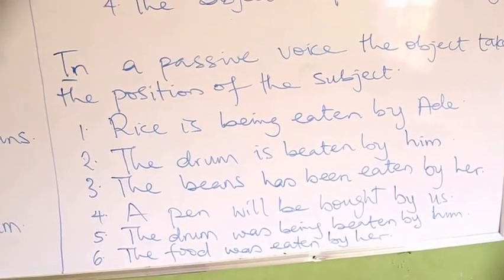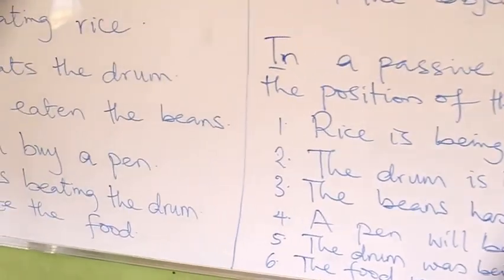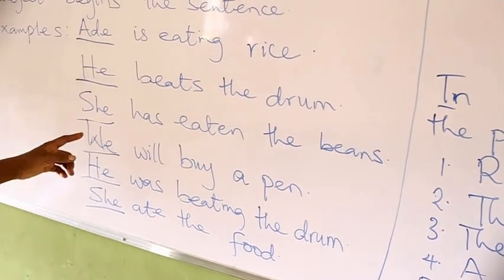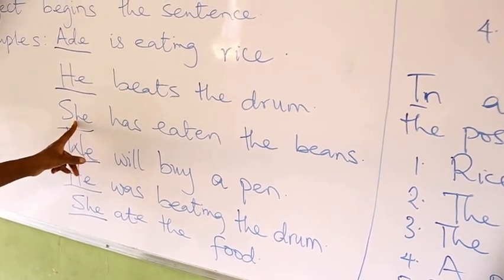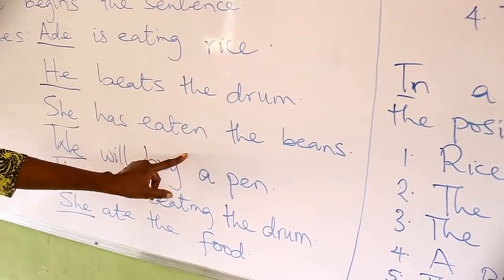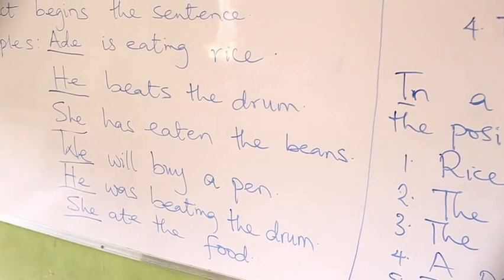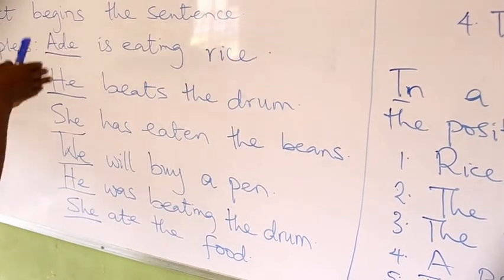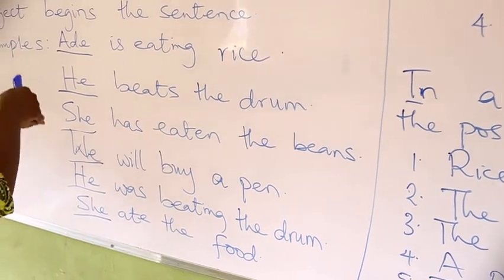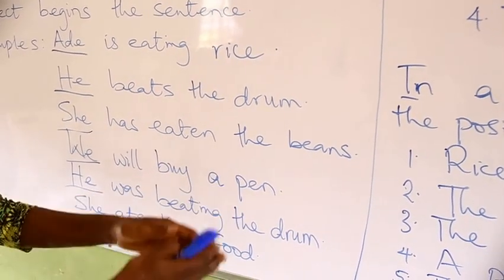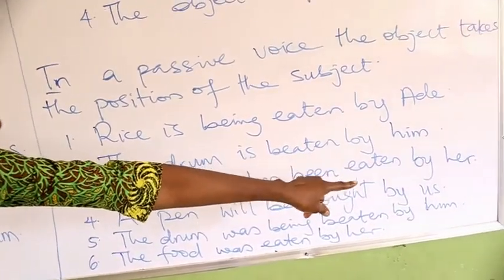The beans has been eaten by her. Note that here we have in the active form, she has eaten the beans. Now, there is a change in the passive form. The beans comes to the subject position and the subject goes to the object position. So we have the beans has been eaten by her.